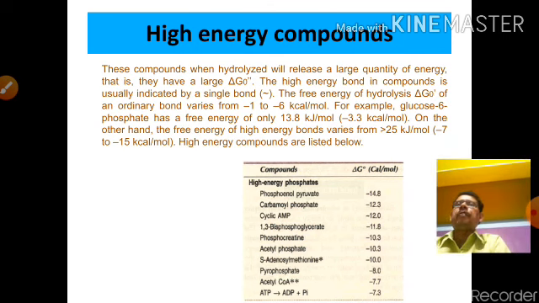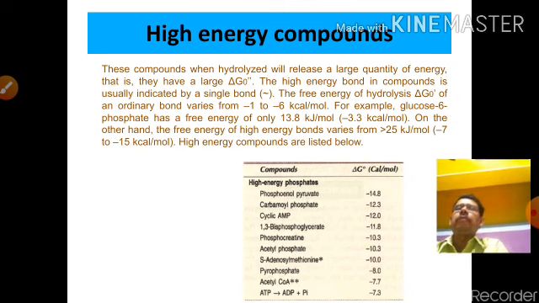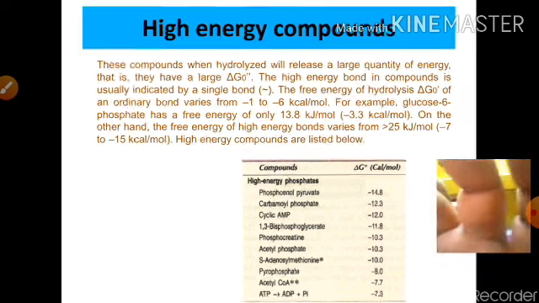For example, glucose 6-phosphate has a free energy of only 13.8 kilojoule per mole. On the other hand, the free energy of high energy bonds varies from greater than 25 kilojoule per mole, or minus 15 kilocalorie per mole. The high energy compounds are listed below. These are not only ATP, but also other compounds.